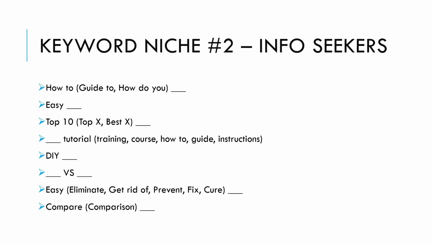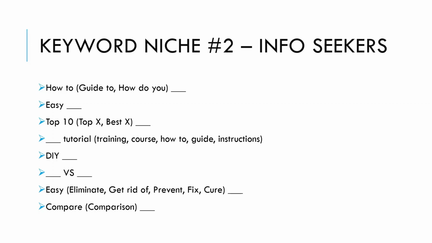Next, you can flip that first one, how to, and do keyword tutorial, keyword training, keyword course, how to, guide, instructions. So in that same vein, DIY, do it yourself, then the keyword. This is great for recipes or instructions, or how to build a table, DIY.